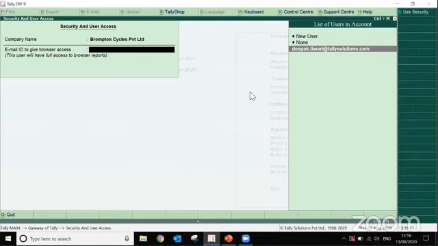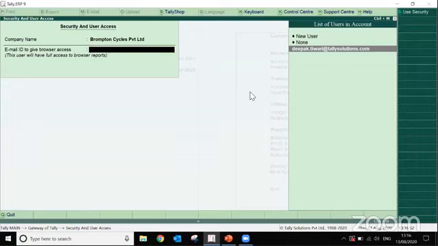There's no problem. The main thing I want to focus on here is that I have not enabled the security for my company. In earlier versions, before 6.6.3, you had to enable the security feature to use this browser access. But the limitation of this feature is you can enter only one mail ID here, because it is designed for those users. If you have multiple users to whom you want to give the access, let's say 5-6 salesmen, then definitely you have to enable the security feature.